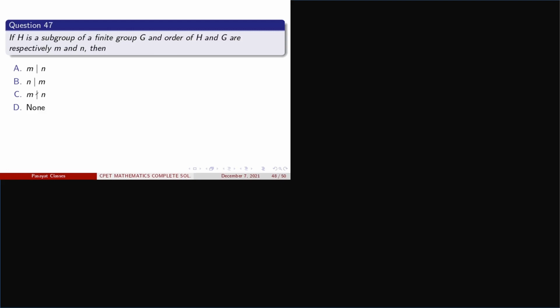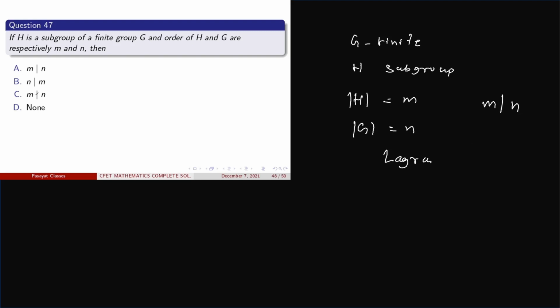Here, if H is a subgroup of a finite group G, given that G is finite and H is the subgroup, the order of H is given as M and the order of G is given as N. Then we know from the Lagrange theorem that the order of H divides the order of G for a finite group G. So M divides N, by using the Lagrange theorem. Clear? So here option A is correct one.